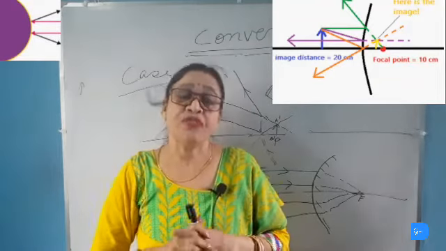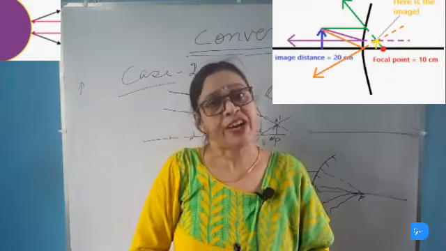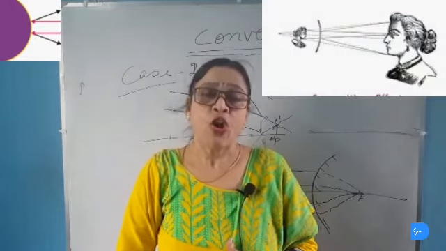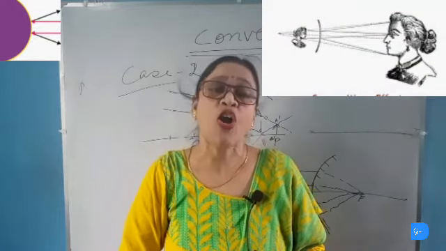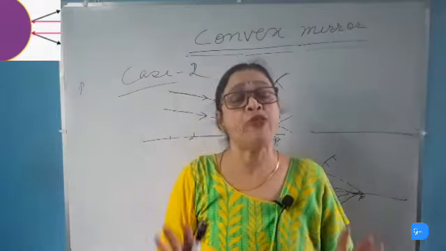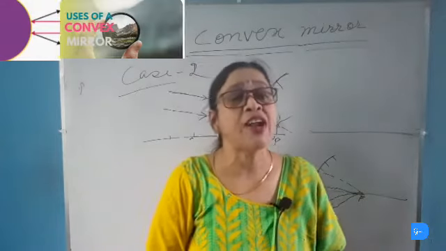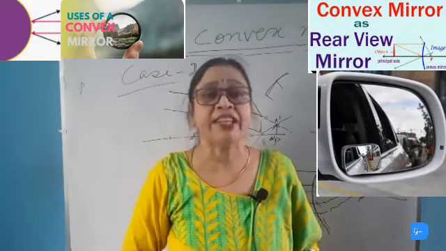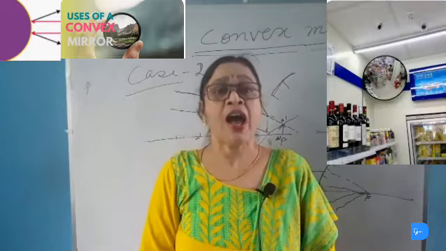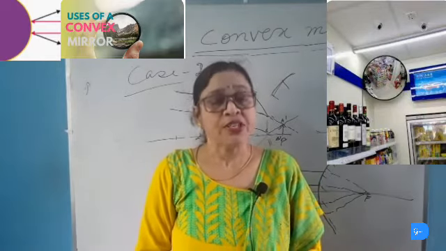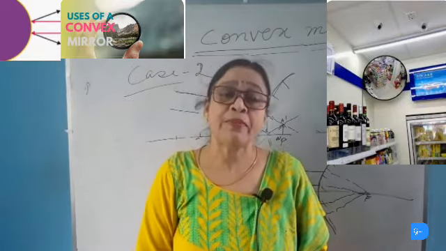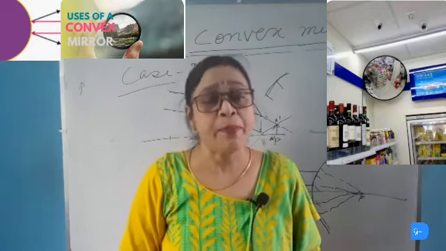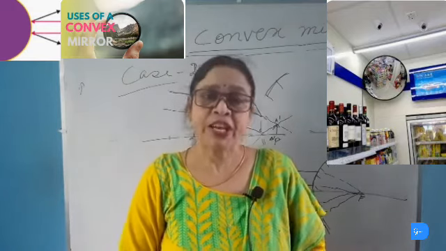Now what is the advantage of using a convex mirror? The most important advantage of using a convex mirror is that we can get the full image of the object, because a highly diminished image is formed by a convex mirror. Now we will study the uses of convex mirror. Convex mirrors are used as rear view mirrors because they have a wider field of view of the traffic and the road behind. Number 2, convex mirrors are used as shop security mirrors because they have a wider field of view, so it enables the shop owner to view all the goods that are displayed in his shop, and also to keep an eye on shoplifters or thieves among the customers.